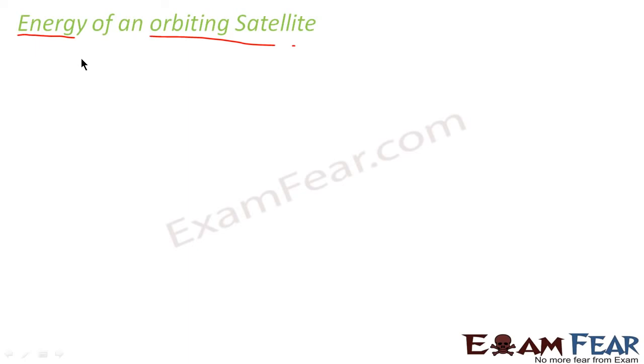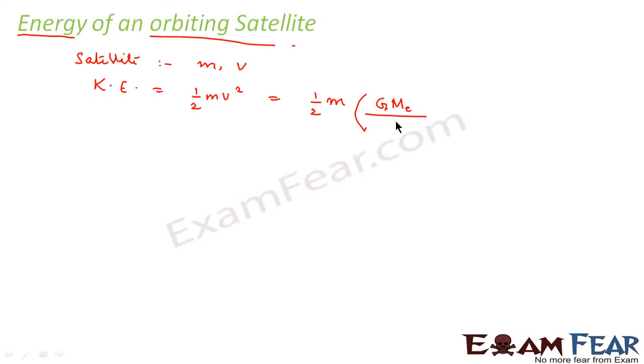Now let us suppose that for the satellite we consider that m is the mass of the satellite and the velocity with which it is moving around the Earth is v. So m is mass, velocity is v. So what would be the kinetic energy of the satellite? It would be half mv square. Now we have already found out the value of v just in the previous topic. So v square is nothing but GME divided by RE plus h. So we get the kinetic energy as half m GME divided by RE plus h.